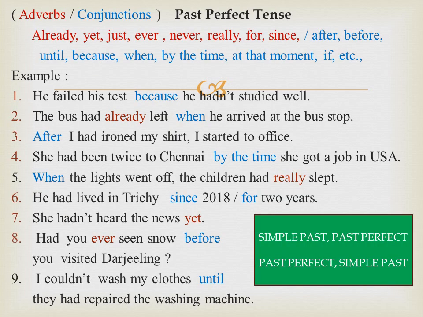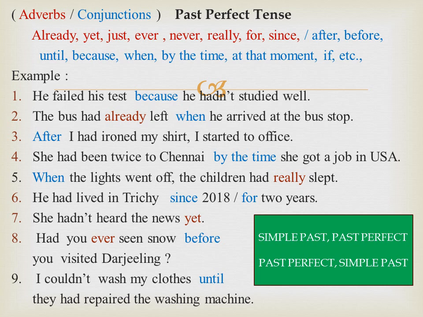Adverbs and conjunctions are used in past perfect tense. Adverbs are placed after had and before past participle, as in examples 2, 5 and 8. The bus had already left when he arrived at the bus stop. When the lights went off, the children had really slept. Had you ever seen snow before you visited Darjeeling? Already, really, ever are adverbs and are placed before past participle.